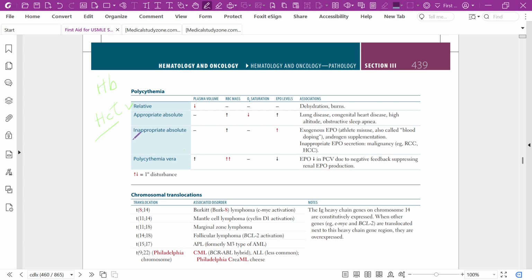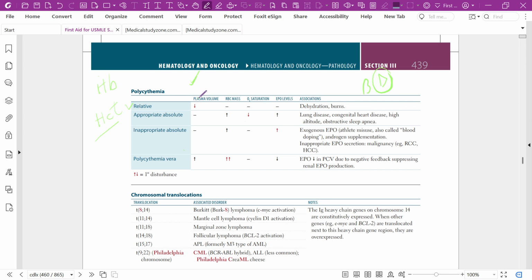In relative polycythemia, due to burn or due to dehydration, there is relative polycythemia. In relative polycythemia only there is a decreased plasma volume. So the primary disturbance is decreased plasma volume, that is relative polycythemia.